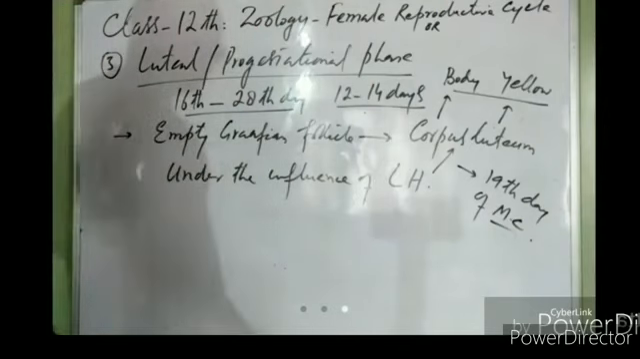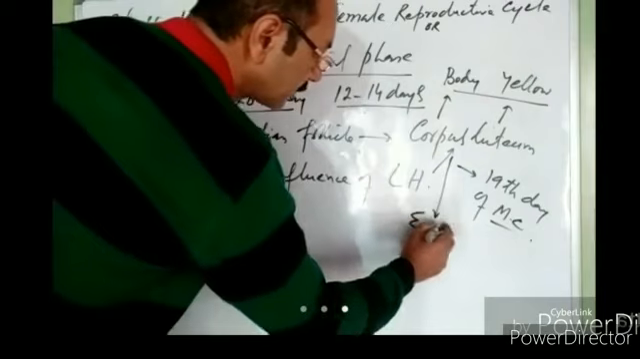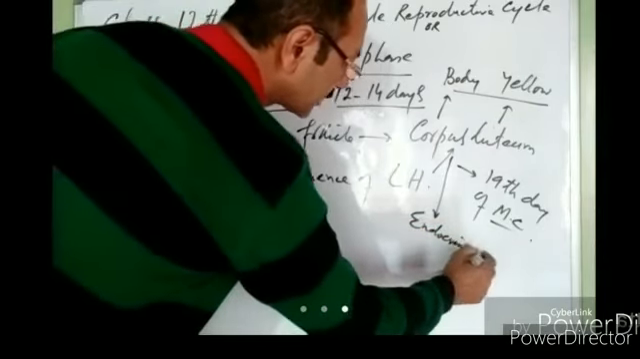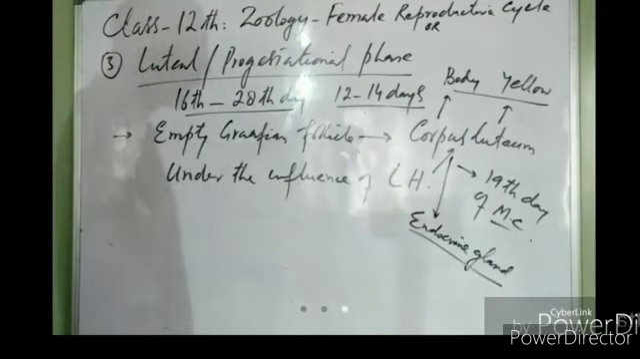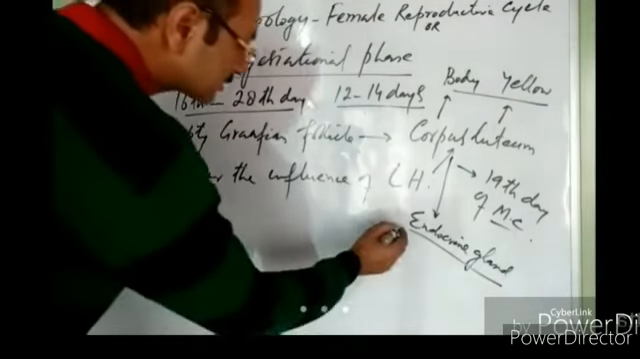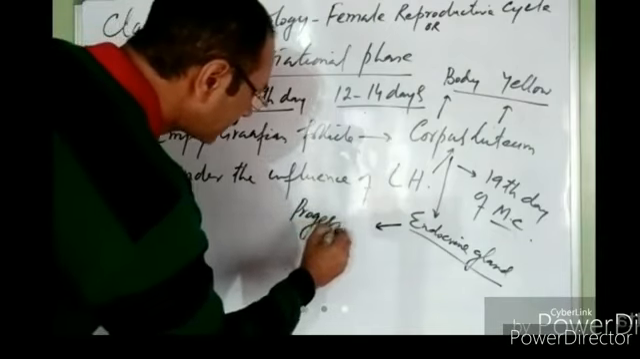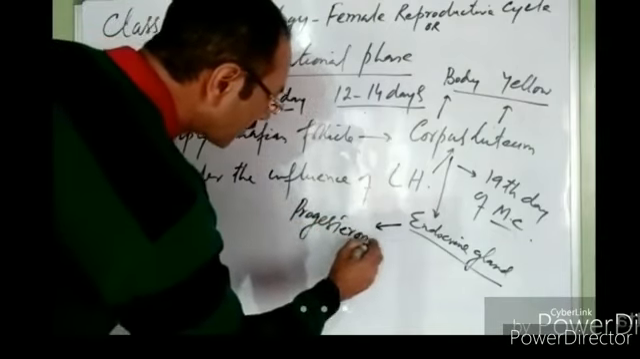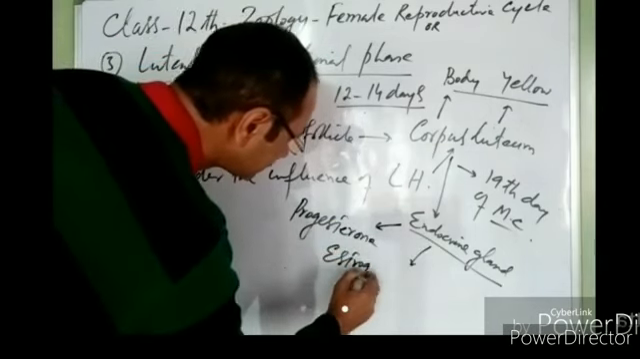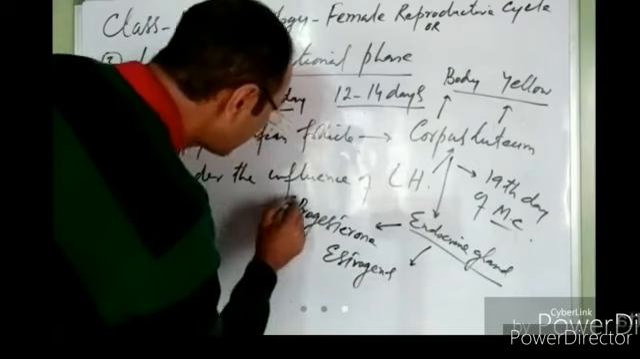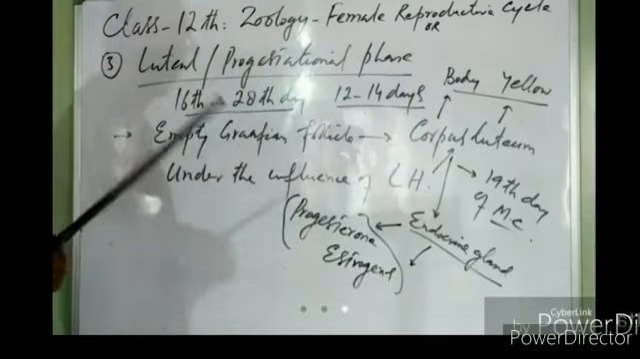And this corpus luteum then acts as an endocrine gland. When it is fully formed, it acts as an endocrine gland and starts the release of some hormones. It starts releasing progesterone hormone and estrogens. Do you understand what I'm saying?